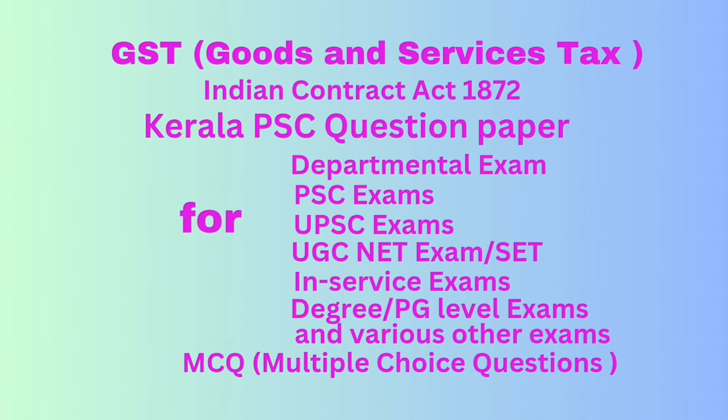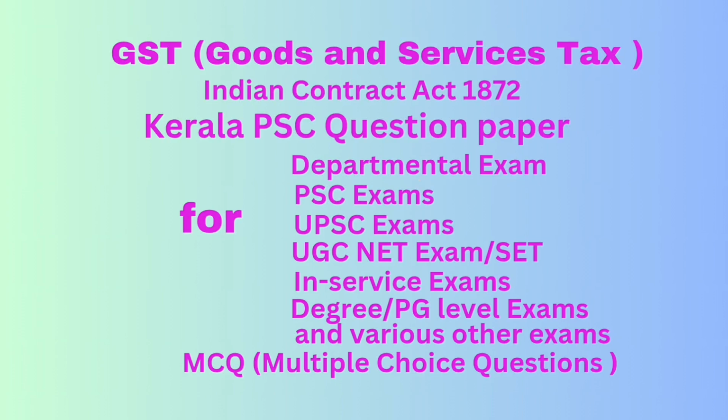Question number 27. What is the maximum value of the consignment when a registered person is not liable to carry an e-way bill? Answer 50,000. Question number 28. The full amount which a recipient of a supply is required to pay in order to obtain the goods or services or both of like kind and quality at or about the same time and at the same commercial level where the recipient and the supplier are not related is termed answer market value.